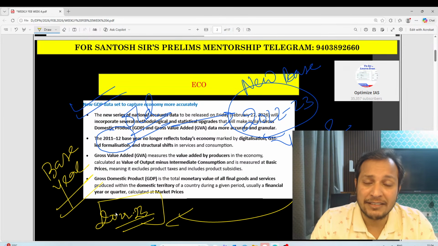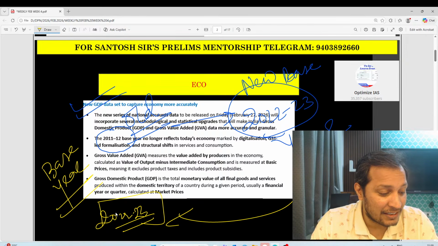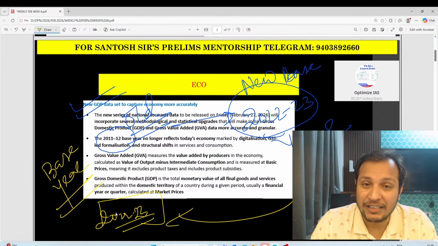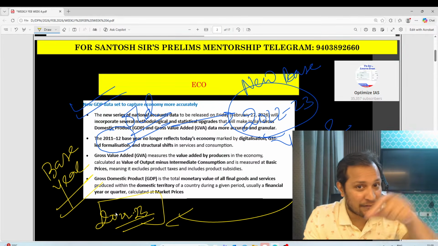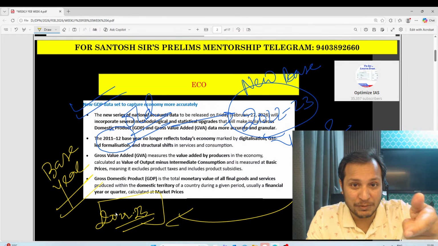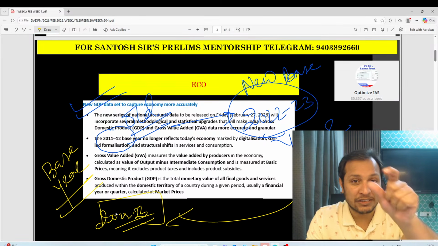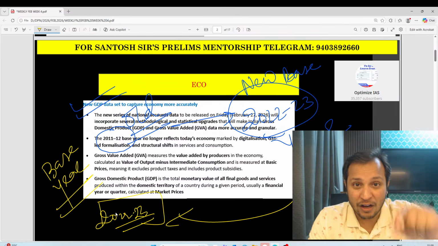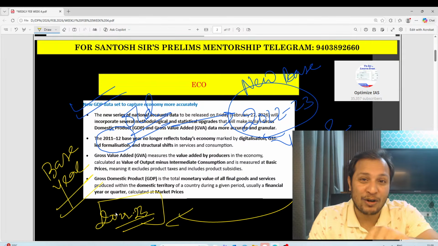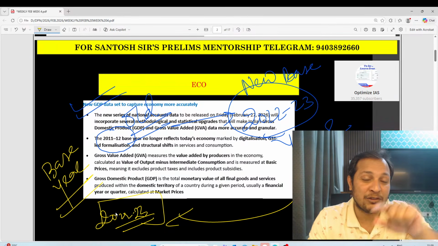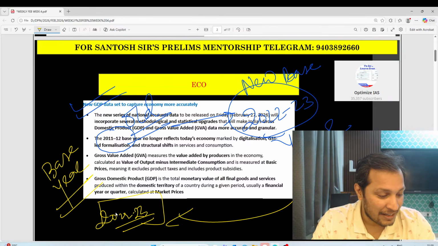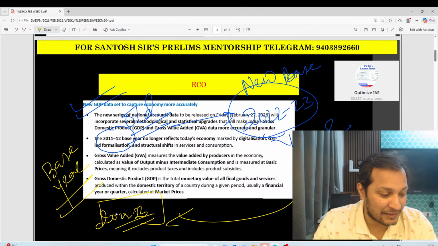Similarly, guys, the base year for CPI and the base year for IIP has also changed. In the comment box, if you can tell me the new base year for CPI and the new base year for IIP, let me see how many of you know. I have told you the GDP new base year: 2022-23. Now you have to answer me in the comment box what is the new base year for inflation, CPI, and for IIP.